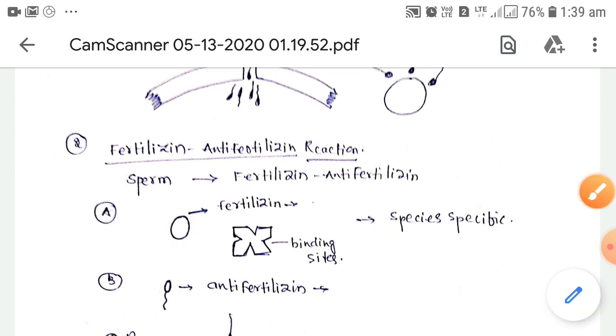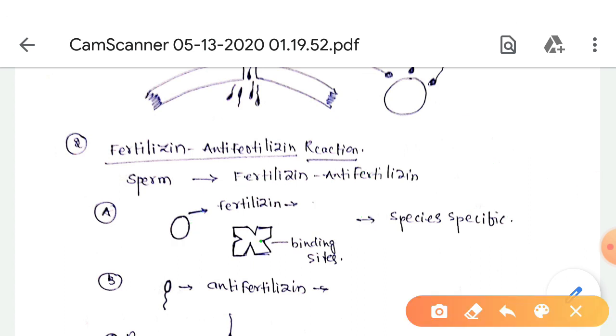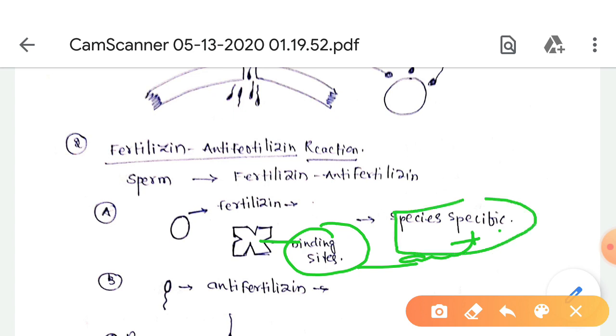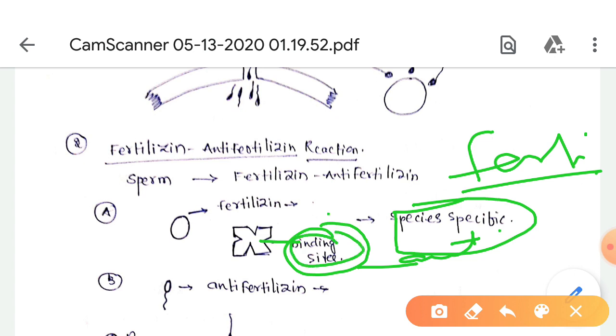The fertilizin molecule has many receptors and binding sites for anti-fertilizin. These fertilizins are completely species specific, and there are different fertilizins for different species. When we compare one species to another, these binding sites or receptor sites are completely different.